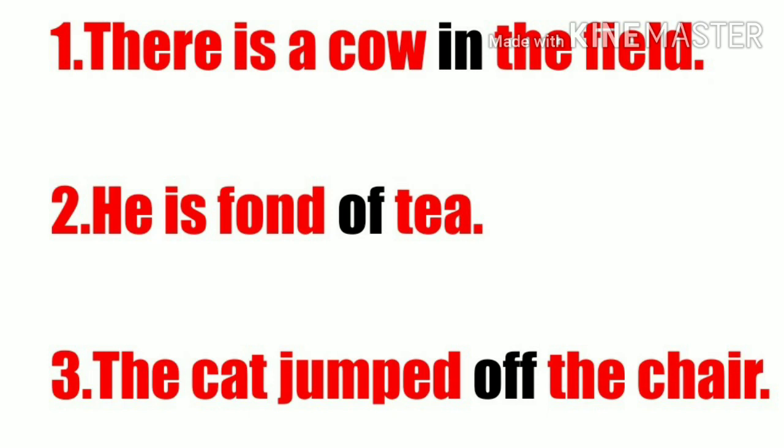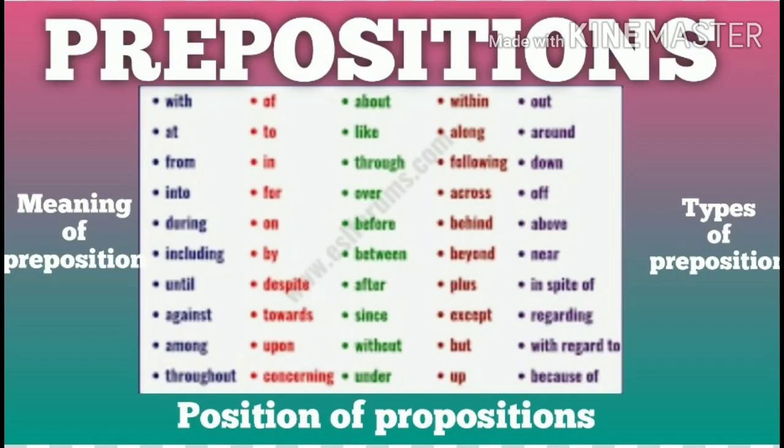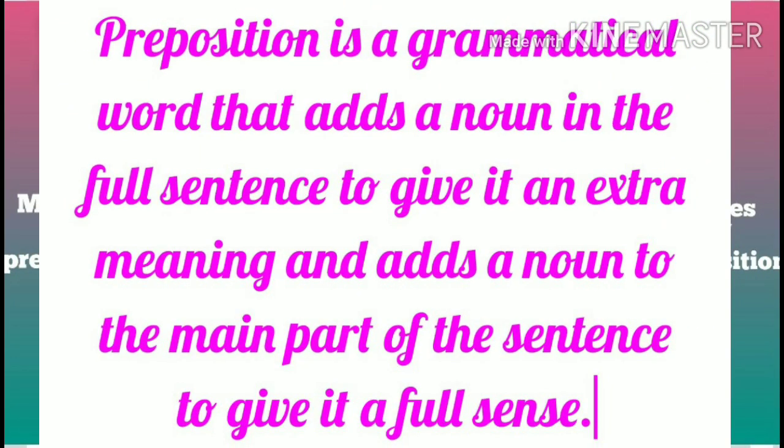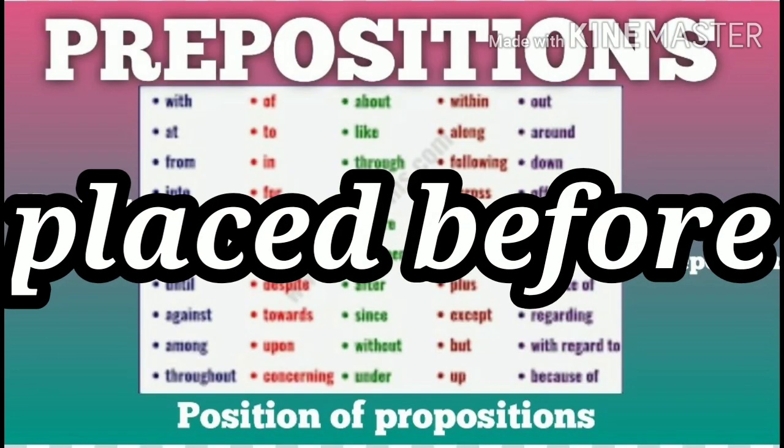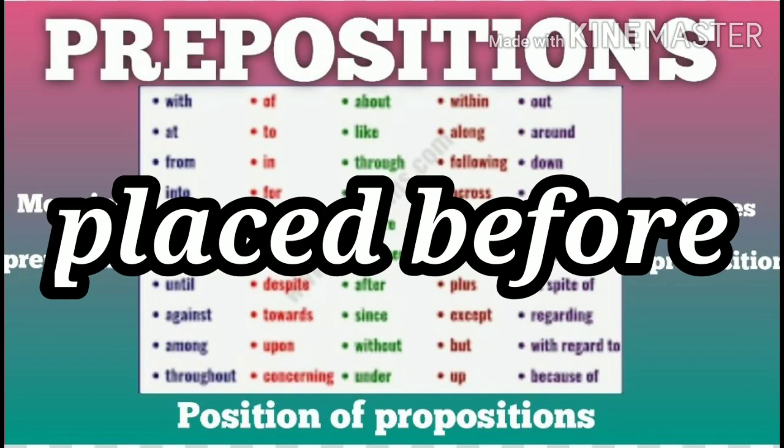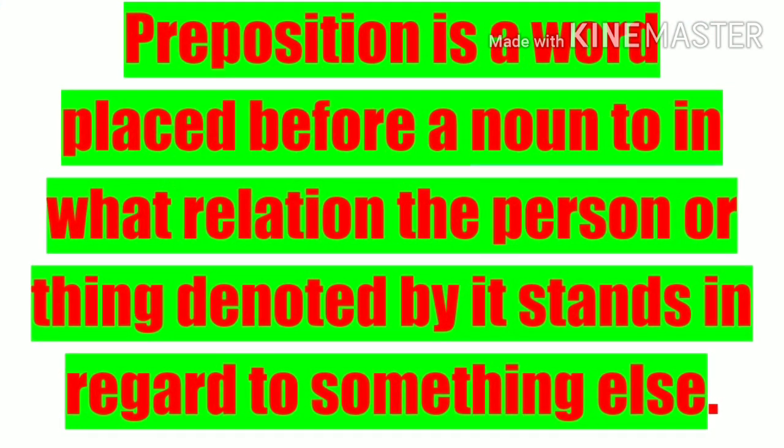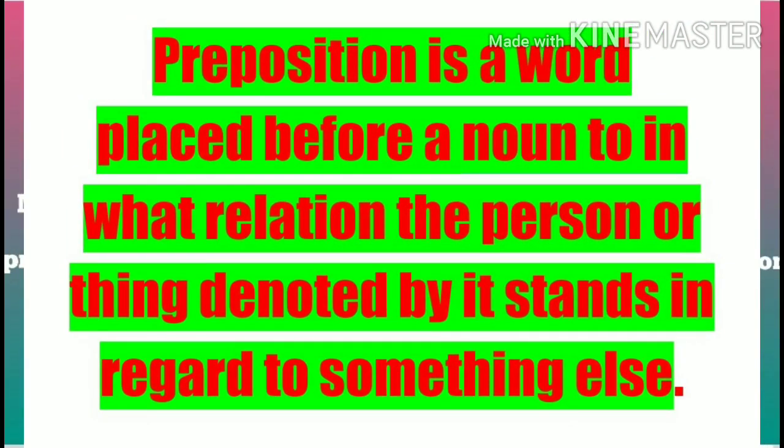From all these three examples, we came to know that preposition adds a noun in the sentence to give it an extra meaning, or in the main part of the sentence to give it a full sense. Actually, preposition means that which is placed before. So preposition is a word placed before a noun to show what relation the person or thing denoted by it stands in regard to something else.